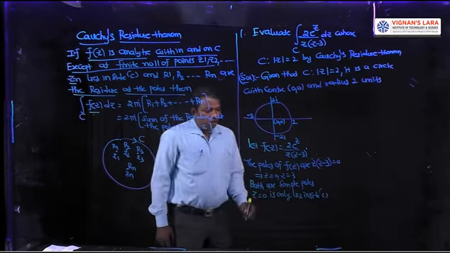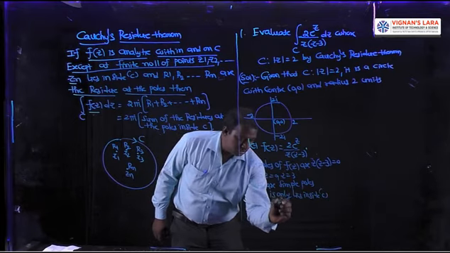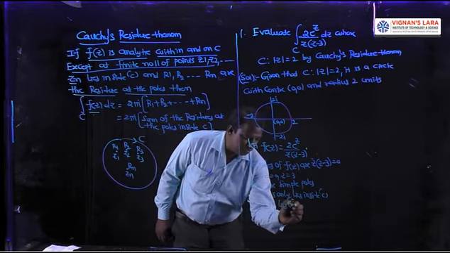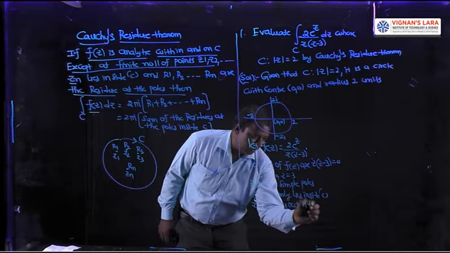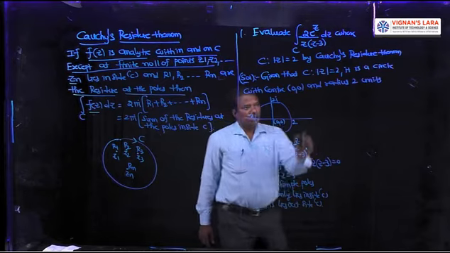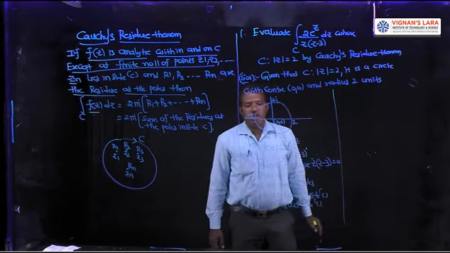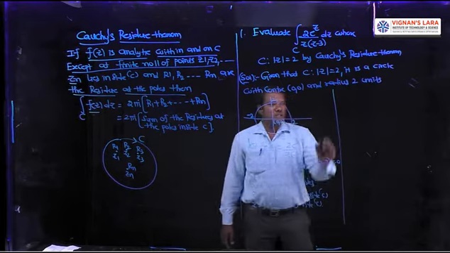Then 3 lies outside C. That is the next point. Now calculate the residue for this function at z equal to 0 only, since 0 lies inside C.